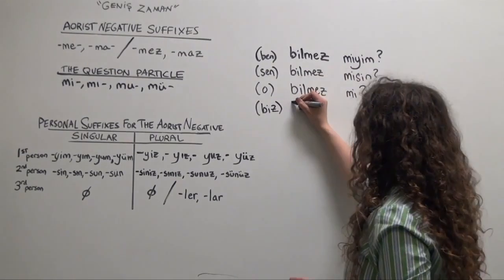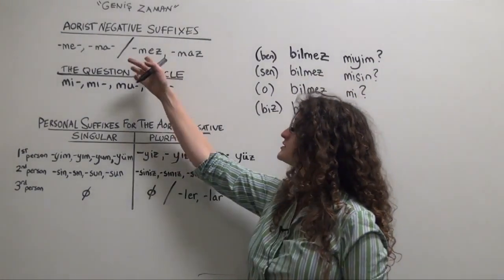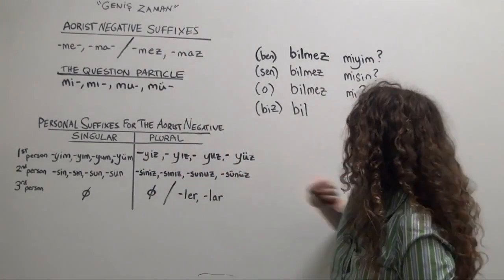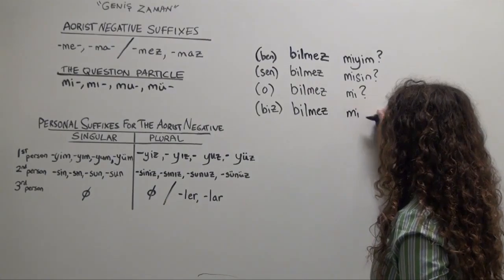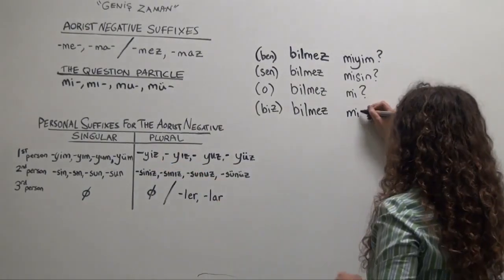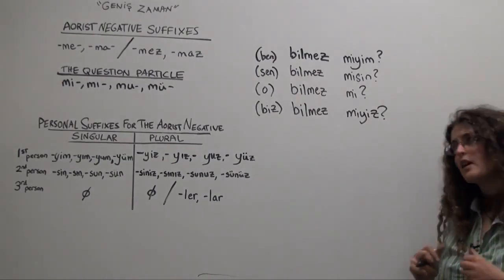Biz, we, bil. And remember, even though it's first person, we're going to be choosing mez or maz. In this case, mez. Biz bilmez mi yiz. Biz bilmez miyiz? Don't we know?